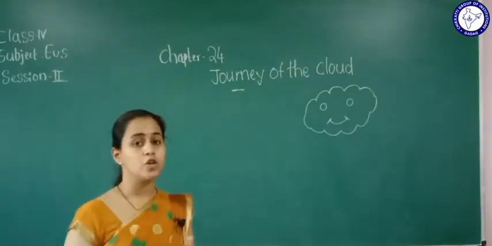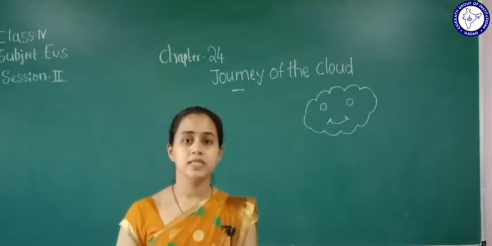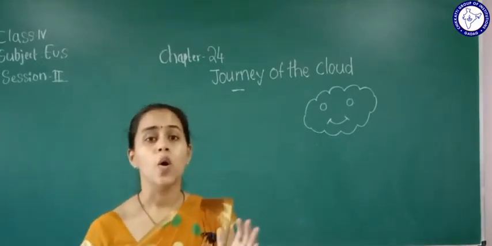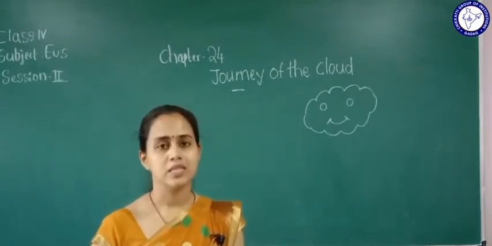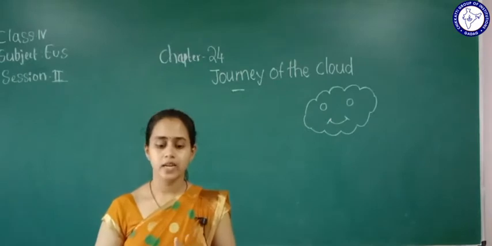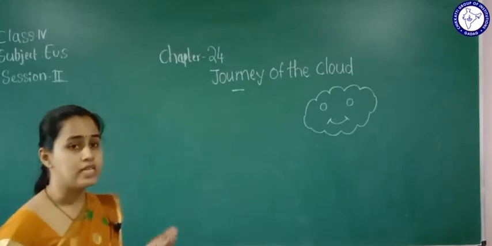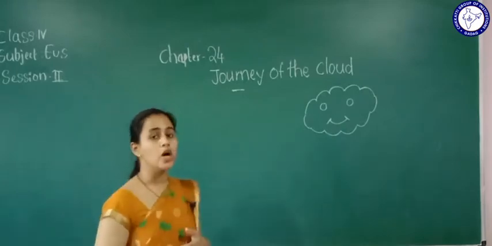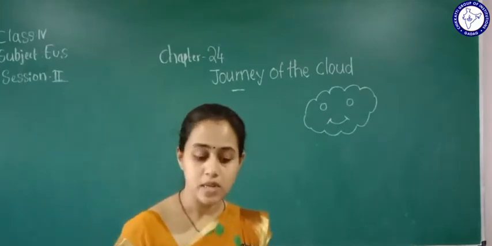In the previous class, what did we learn? The journey of the cloud, from the desert, hills, and mountain. It goes all around and learns about things, like how the climate condition was and how the weather was. For the hills, the water is coming out, and for that we call it a valley. That is what we learned in the previous class.